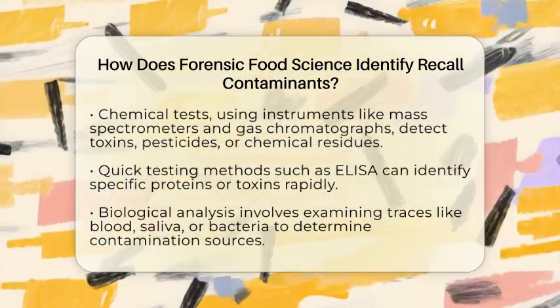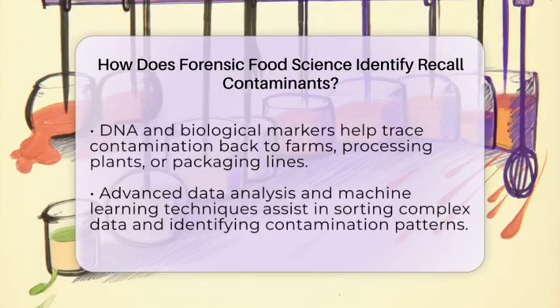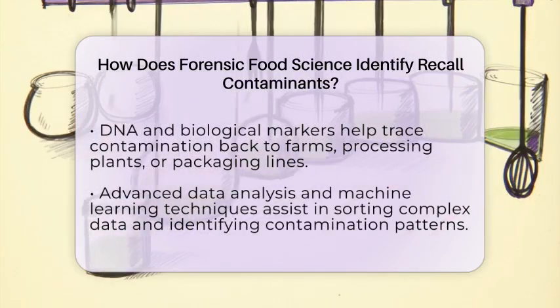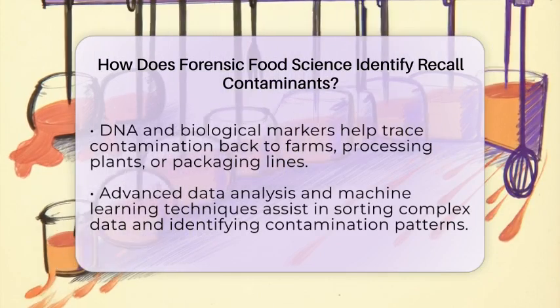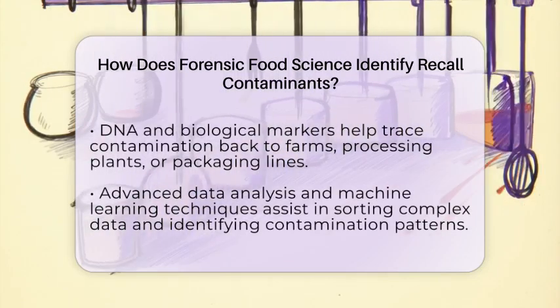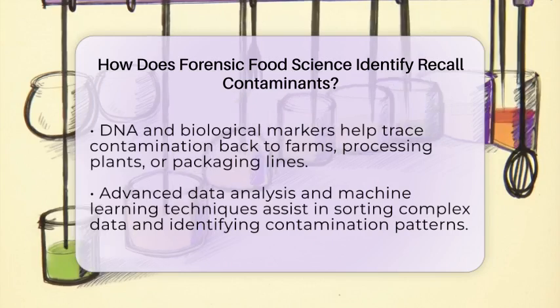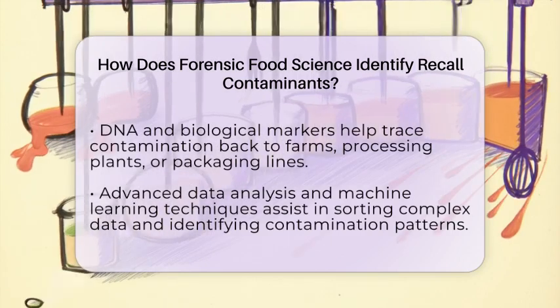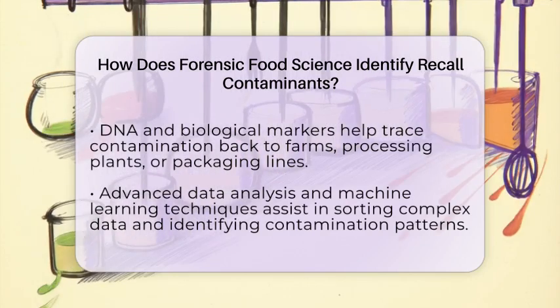Biological analysis is also key. Scientists may examine biological traces like blood, saliva, or bacteria to understand how and when contamination happened. They might analyze DNA or biological markers to trace the source back to a farm, processing plant, or packaging line. This helps determine if the contaminant was there from the start or introduced later.